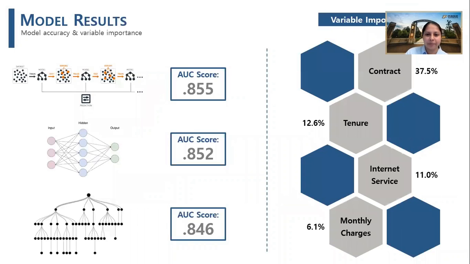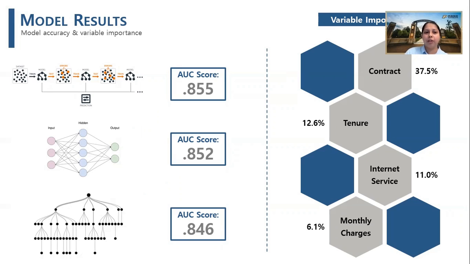Moving on to the model results. We first looked at the variable importance to understand which variables were most important in determining the churn rate for the organization. We saw that the contract type was the most significant variable when it came to churn rate analysis. It was closely followed by tenure, internet service, and monthly charges.